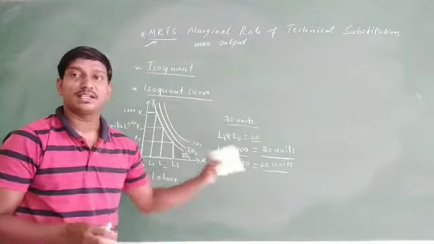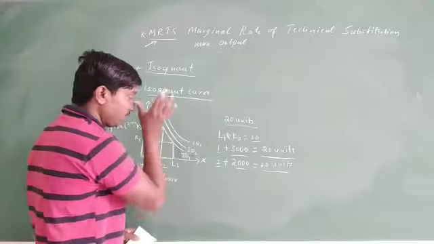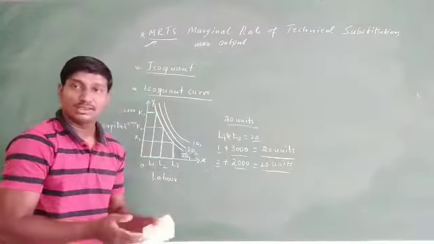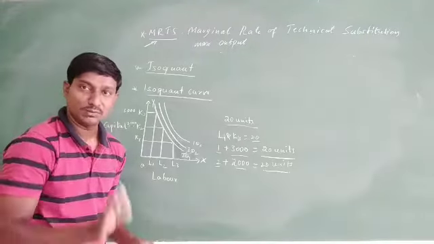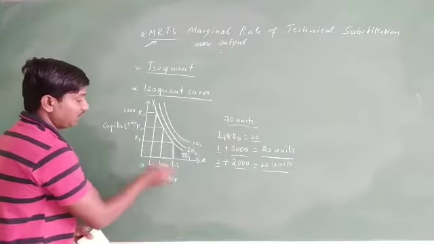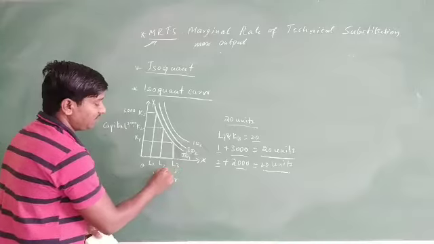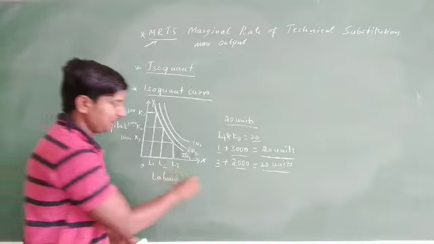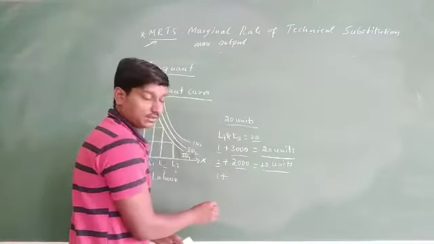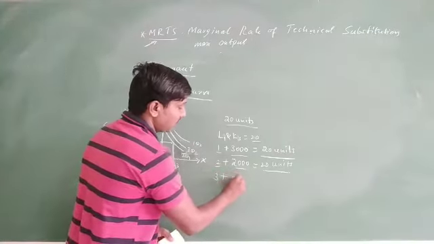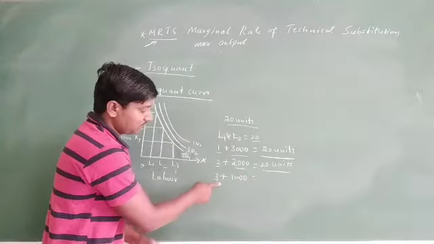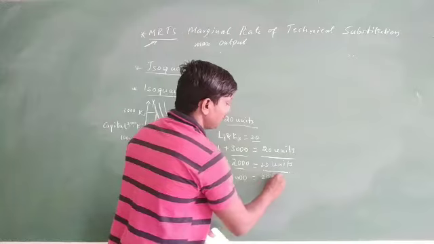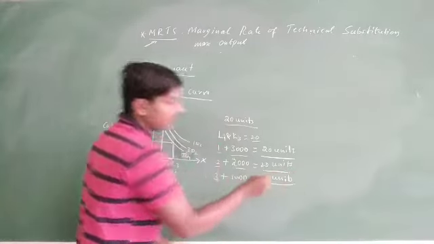But what is our target? Maximum output. Well, so in the second combination, by increasing 1 unit of labor and by decreasing 1000 of capital, again we are producing the same 20 units. And come to the next one, by increasing labor to 3 and by decreasing capital by 1000. So here in the third combination, 3 of labor, whereas 1000 is the capital. 3 of labor, 1000 of capital, again you are producing the same 20 units of a commodity.